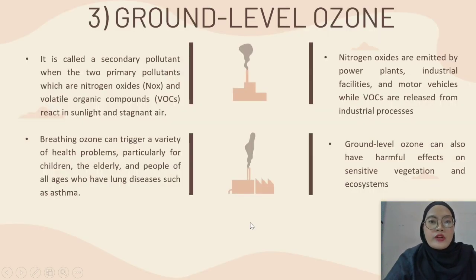So for the third one, ground level ozone, it is called a secondary pollutant when two primary pollutants, which are nitrogen oxides and volatile organic compound, VOCs, react in sunlight and stagnant air. Nitrogen oxides are emitted by power plant, industrial facilities, and motor vehicle, while VOCs are released from the industrial processes. Breathing ozone can trigger a variety of health problems, particularly for children, the elderly, and people of all ages who have lung disease such as asthma. Ground level ozone can also have powerful effect on sensitive vegetation and ecosystem.